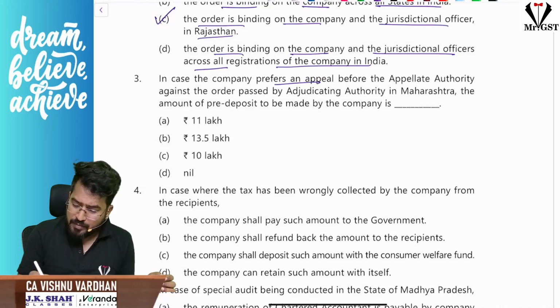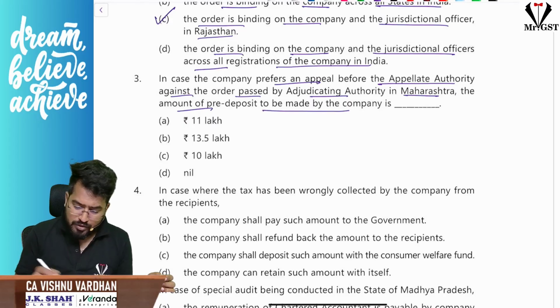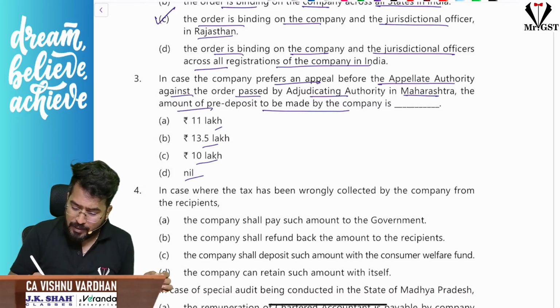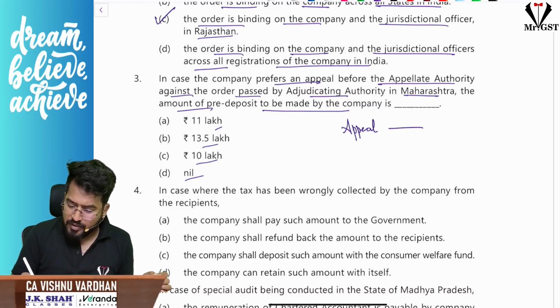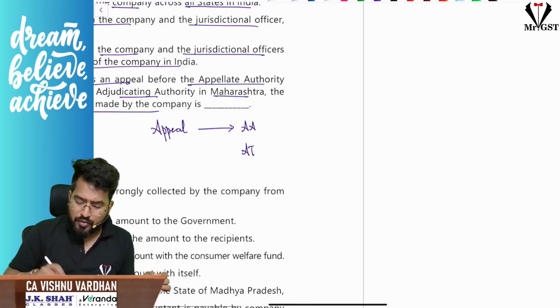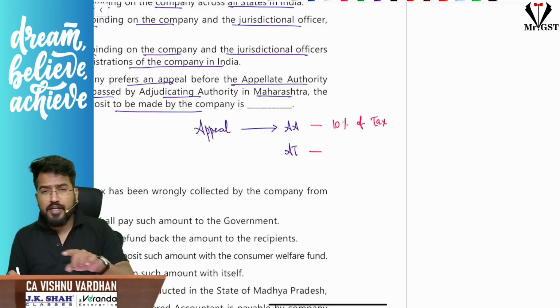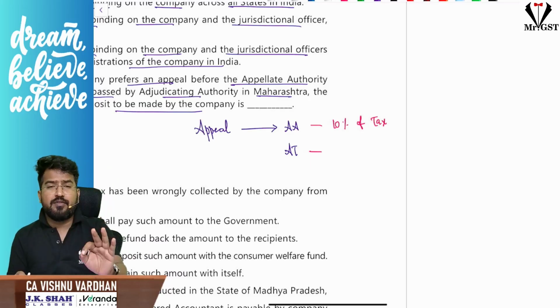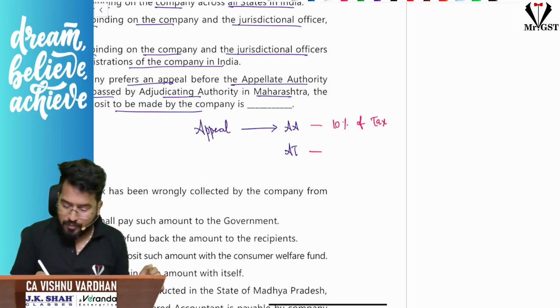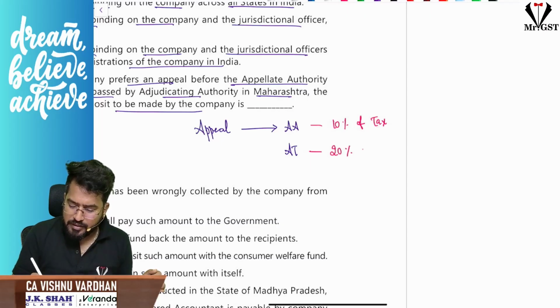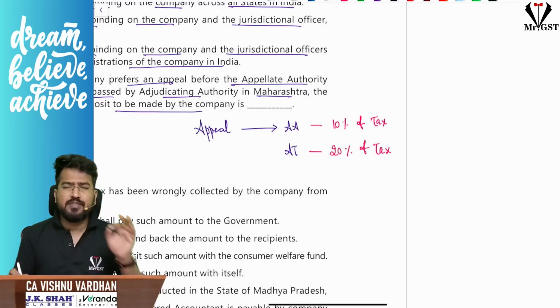In case the company prefers an appeal before the appellate authority against the order passed by the adjudicating authority in Maharashtra, the amount of pre-deposit to be made is 11 lakh, 13.5 lakh, 10 lakh, or nil. Please understand, when you are going for an appeal with the appellate authority, then later on you are going to the appellate tribunal. Here the very important point is, you should make a pre-deposit of 10% of tax, not interest, not penalty, nothing. Only the tax amount involved in the dispute, on that 10% you should make a pre-deposit. If it is the appellate tribunal, then it is 20% of tax. That is very, very important.